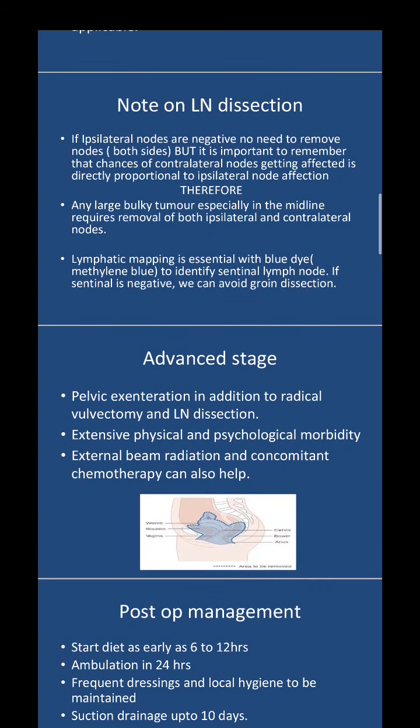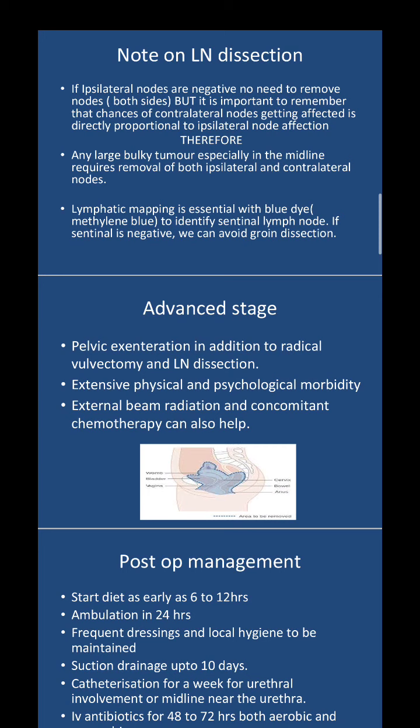So when we come to an advanced stage, pelvic exenteration is done in addition to radical vulvectomy and lymph node dissection. So what is exenteration? Pelvic exenteration means the blue dotted lines represented here, everything will be removed.